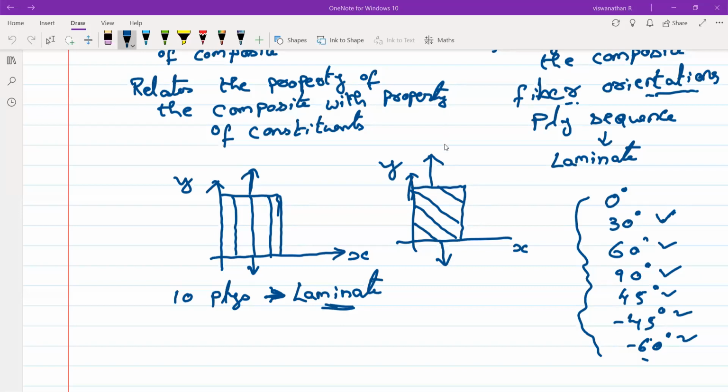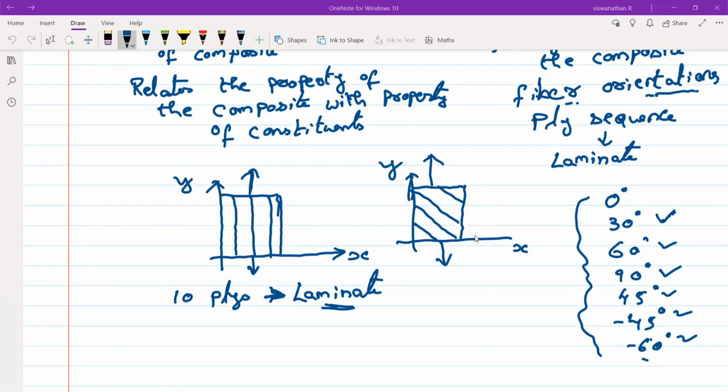Micromechanics, sir. Okay. All these days you studied micromechanics because you spoke about the properties of matrix and fiber materials. You spoke about the properties of the constituent materials. That is why it comes under micromechanics. If you consider it as a homogeneous material, you consider it as macromechanics. Okay.